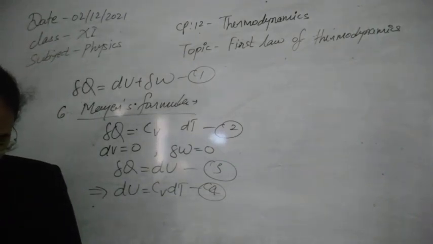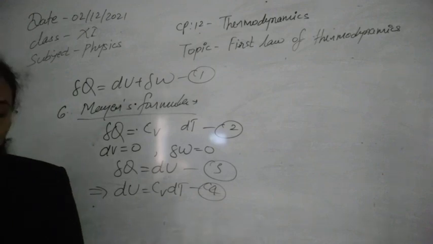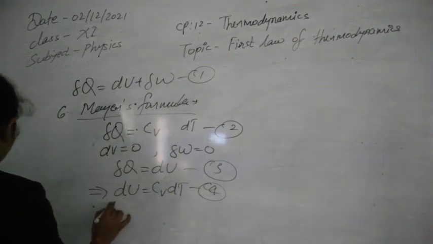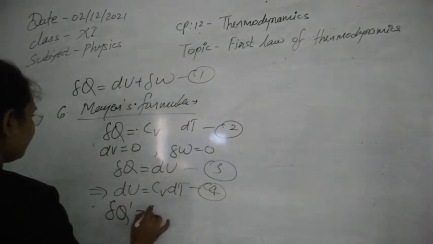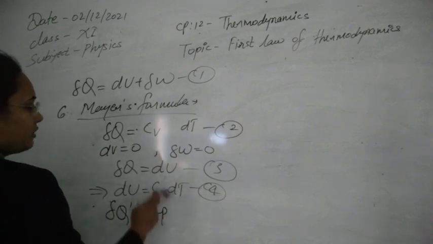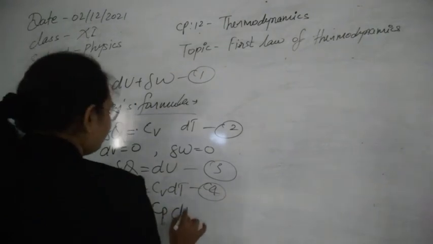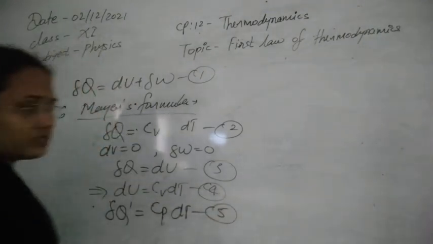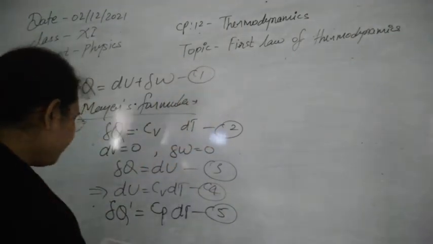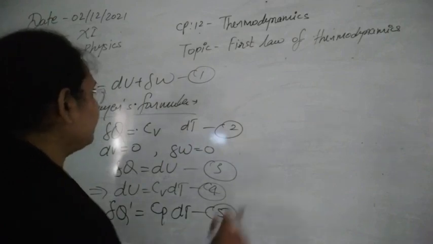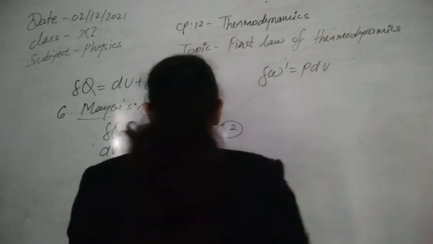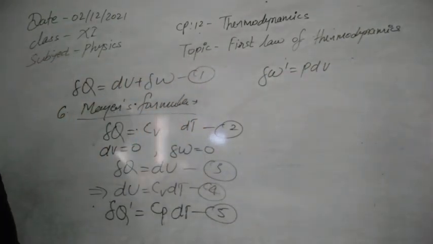Next one, let the gas now be heated at constant pressure through the same range of temperature dT, and its volume is changing by the amount dV. Then again delta Q, or delta Q dash we can say, is now at constant pressure, so Cp we can write, that is specific heat at constant pressure, into dT. Suppose this is equation number 5 we have. Next, delta W we can also write as P dV, this will be the work done by the system.